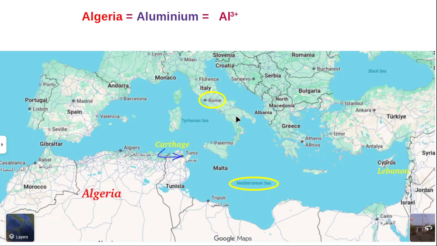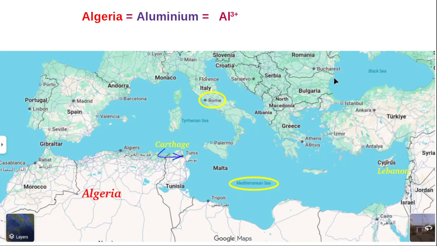See here in this map, some 3-4 locations are shown. Italy is shown. Italy's capital is Rome, that was rounded by yellow color ink. And another nation is shown in West Asia, that is called Lebanon. See that beside Cyprus island there is Lebanon, a small country. And here the sea is the Mediterranean Sea, also rounded by yellow color ink. And a town called Tunis is shown here. Tunis was previously called Carthage.